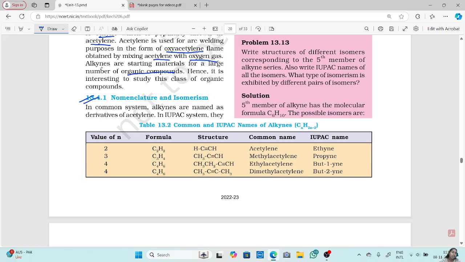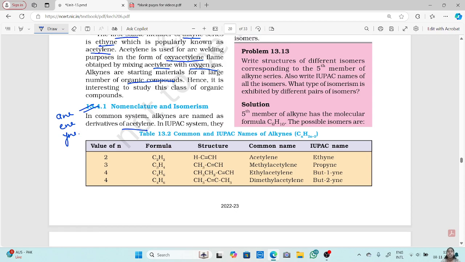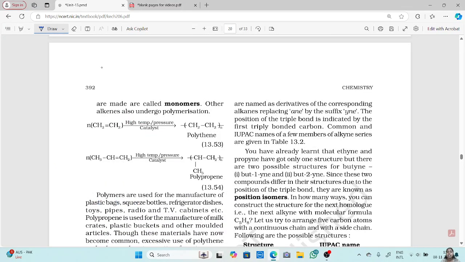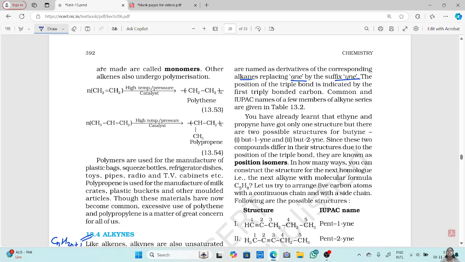Now for alkanes the name always ended with ane, for alkenes it is ene, for alkynes it will be yne. In the common system, alkynes are named as derivatives of acetylene. Now in the IUPAC system, the triple bond is indicated by the first triply bonded carbon.